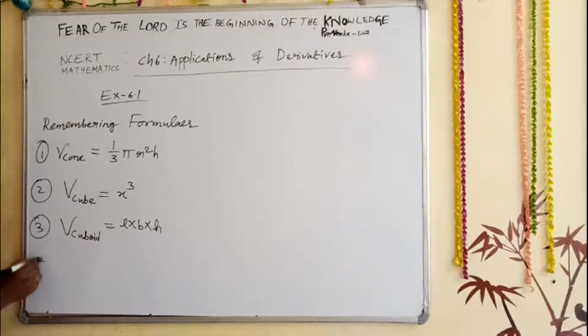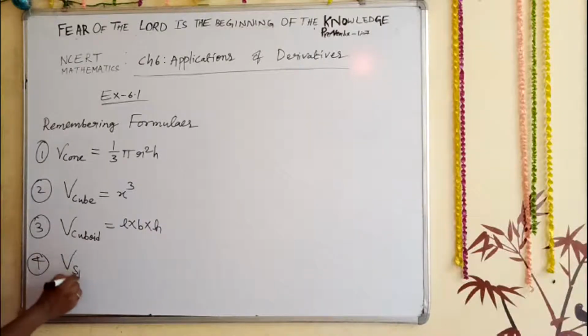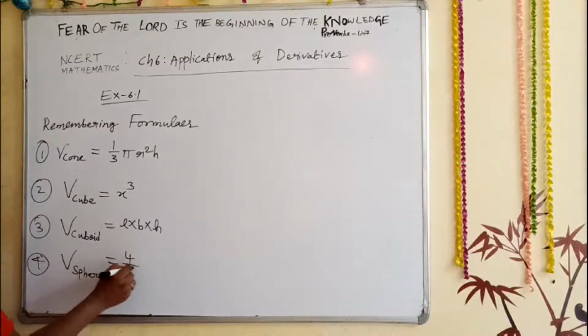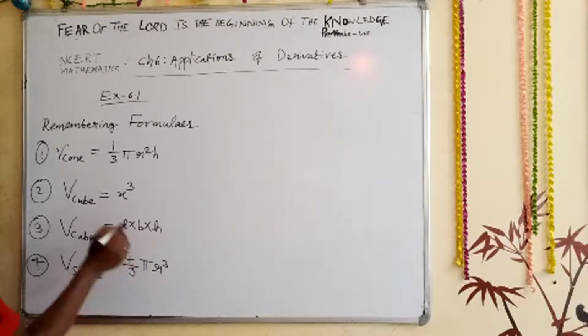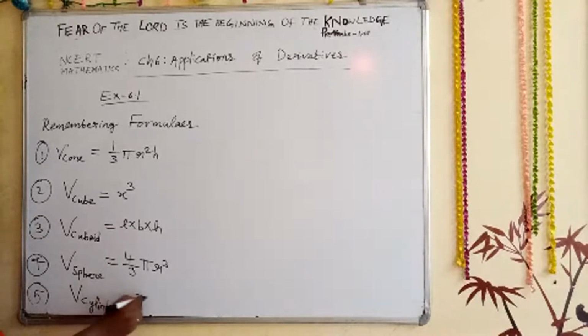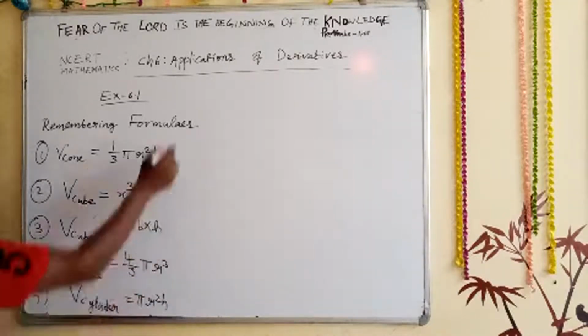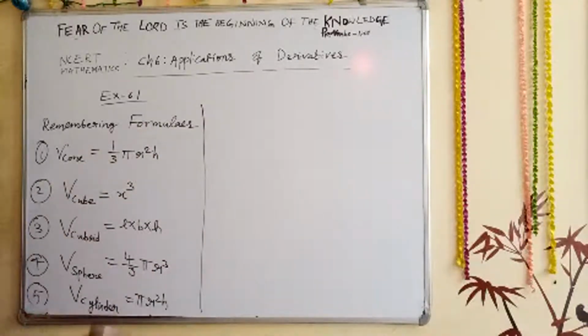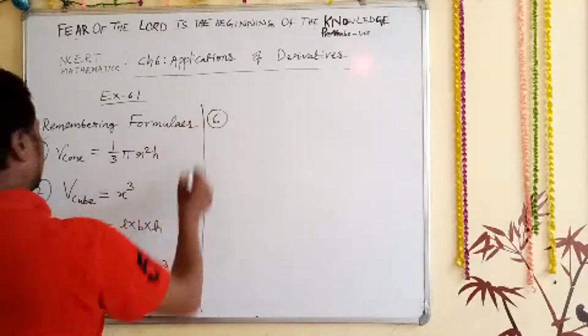And then the fourth one is the volume of a sphere, 4 upon 3 pi r cube, and your fifth one is the volume of a cylinder, pi r square h. So remember all these formulas, they are very important.